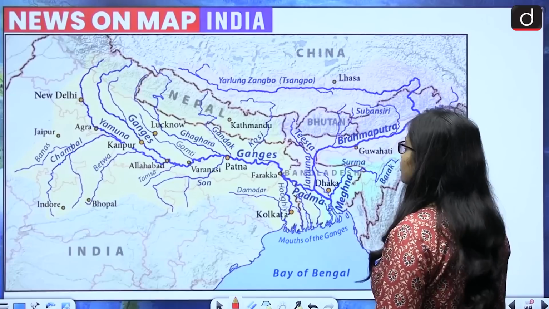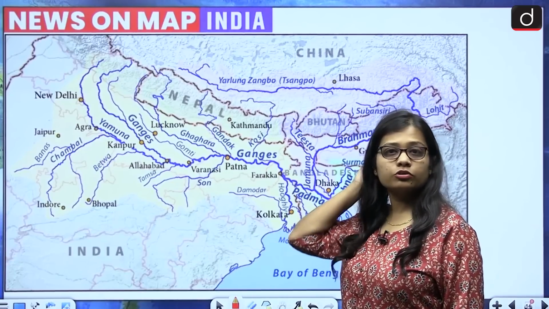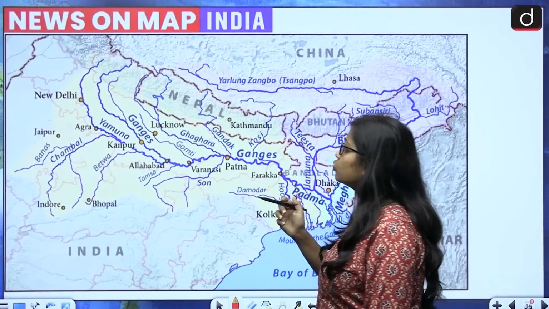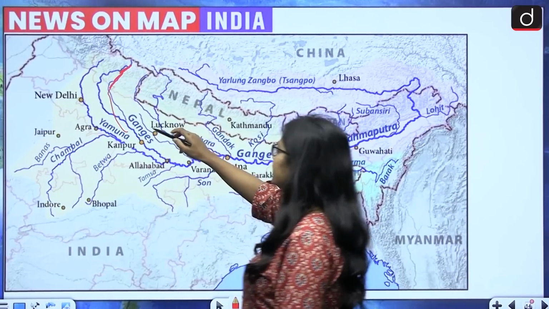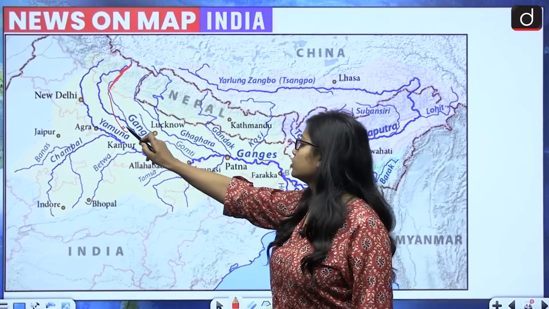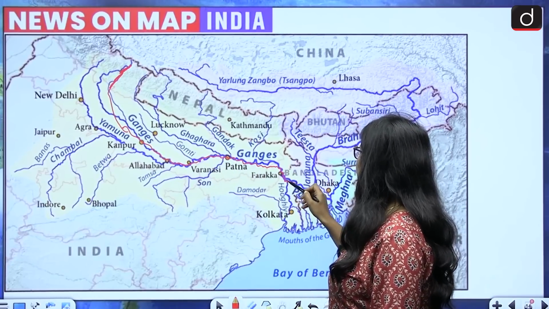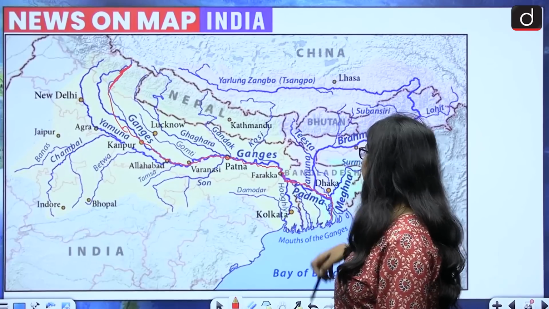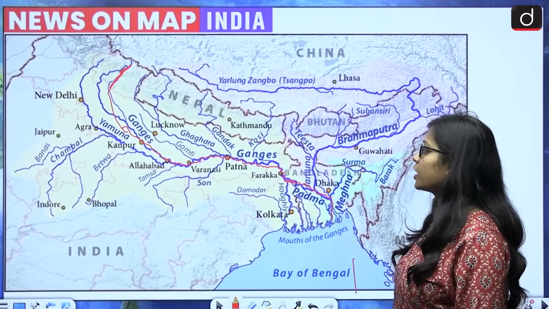The Ganga basin spreads across 11 states. First of all, if we look at the map of river Ganga, it originates from the Gangotri glacier in the state of Uttarakhand. Then from Uttarakhand it moves to Uttar Pradesh, then to Bihar, then to West Bengal, and then it goes into Bangladesh and then into the Bay of Bengal.